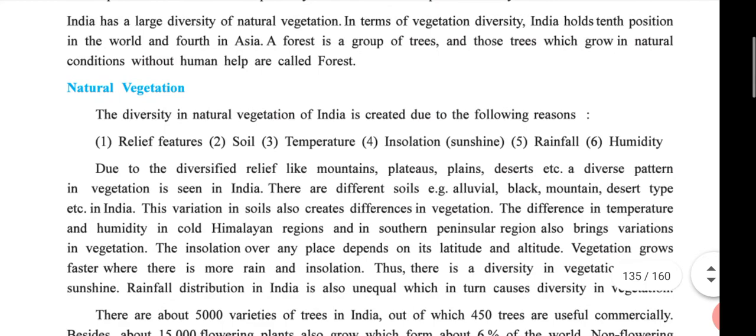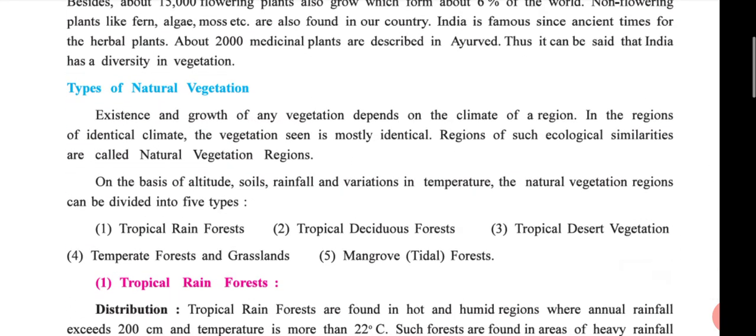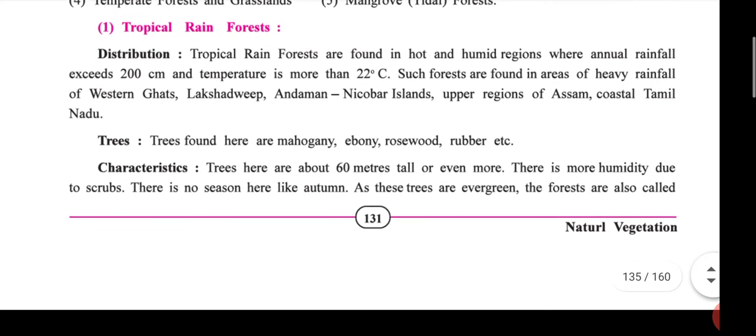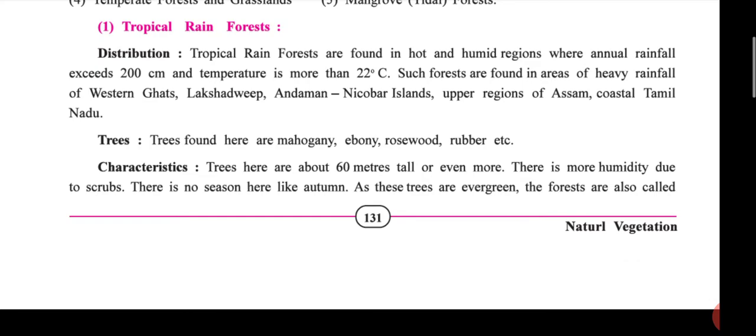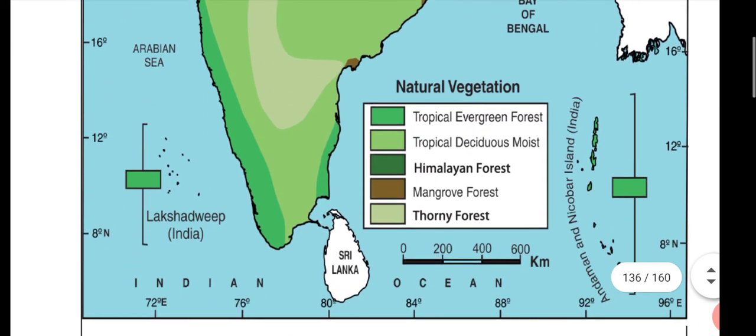Okay, so today's homework: write a short note on types of natural vegetation. Write 5 types and the important points in each forest: distribution, trees, characteristics, all points you have to write. Map, you skip this.